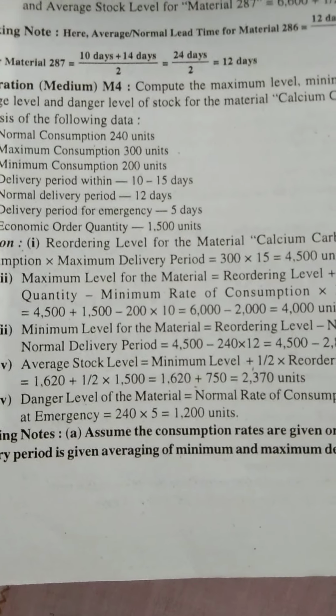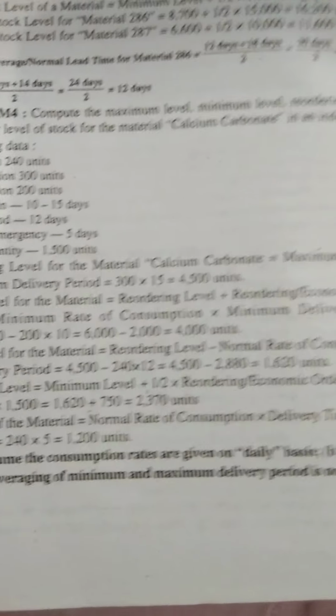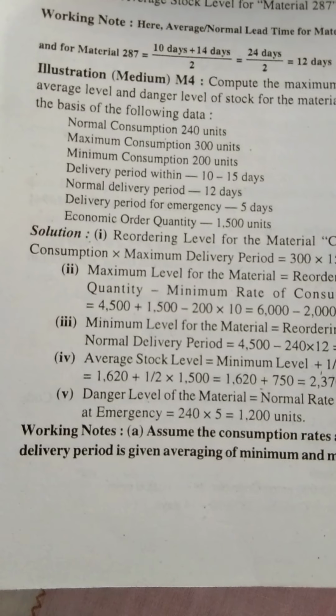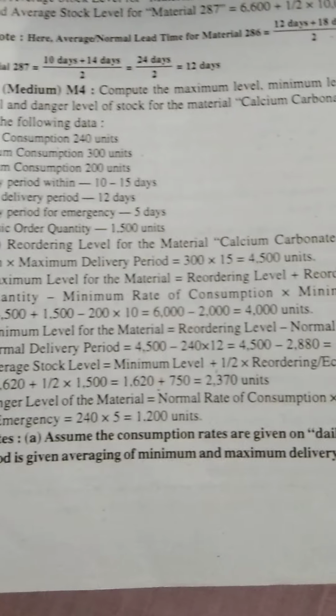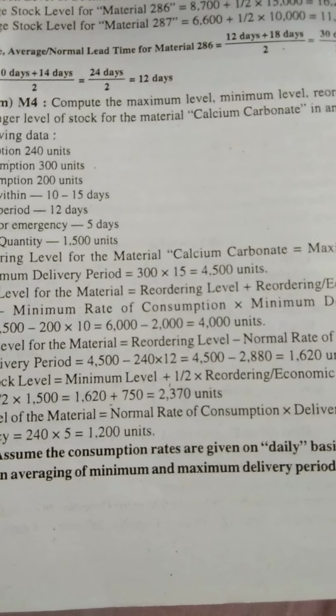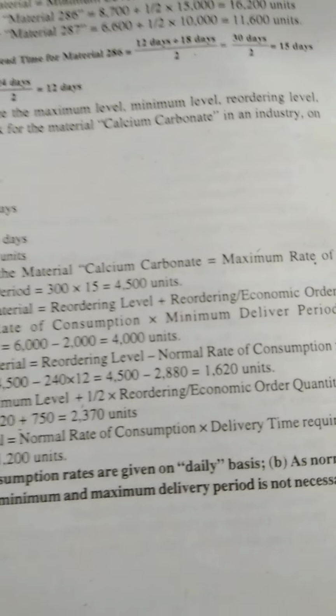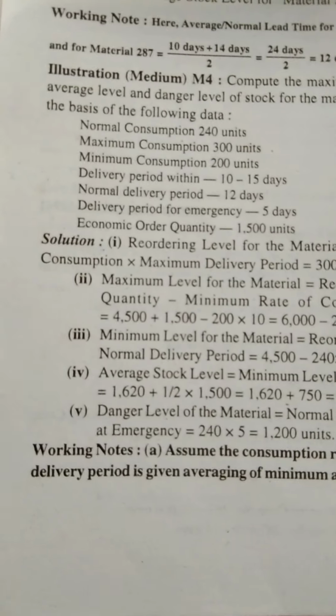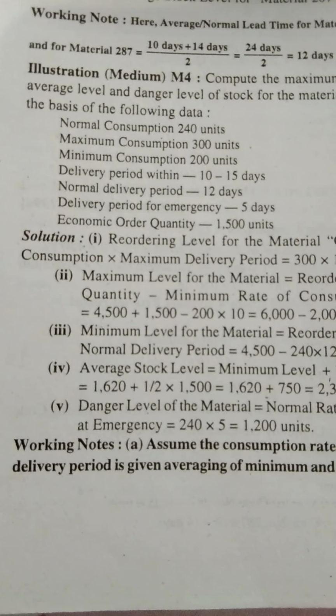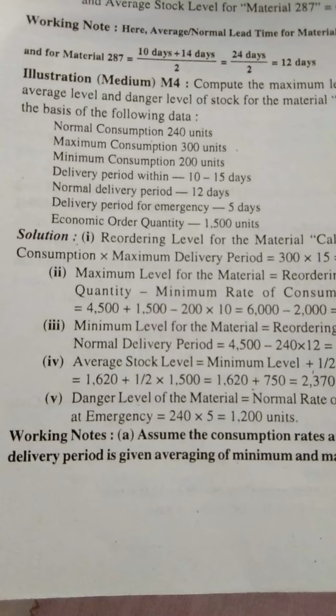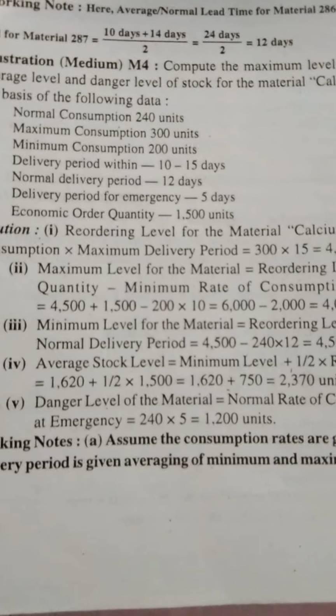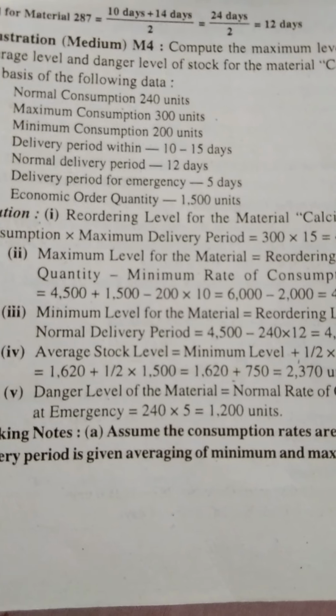This is the sum. Compute the maximum level, minimum level, reordering level, average level and danger level of stock for the material calcium carbonate in an industry on the basis of the following data. Normal consumption 240 units, maximum consumption 300 units, minimum consumption 200 units.